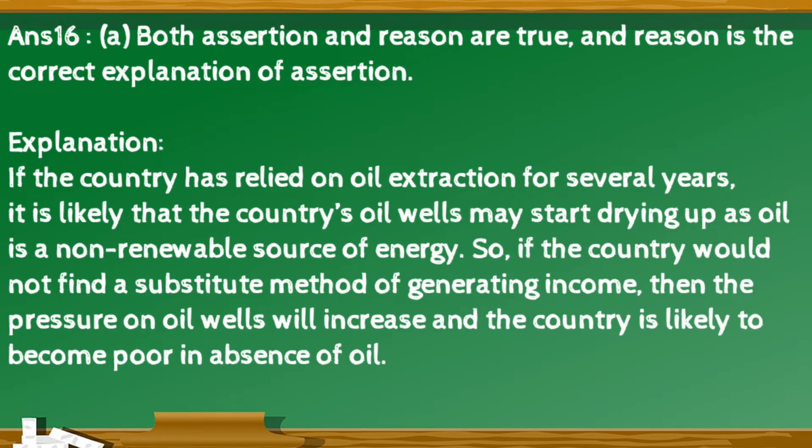The right option is A. Both assertion and reason are true, and reason is the correct explanation of assertion. Explanation for this is if the country has relied on oil extraction for several years, it is likely that the country's oil wells may start drying up as oil is a non renewable source of energy. So, if the country does not find a substitute method of generating income, then the pressure on oil wells will increase and the country is likely to become poor in the absence of oil.